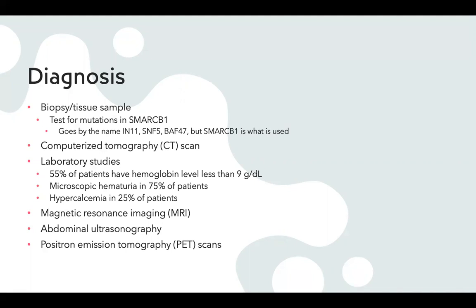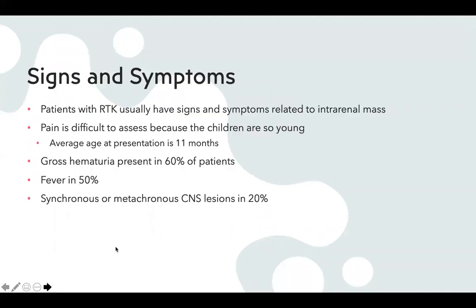They can also use laboratory studies kind of as a starter to see where they need to go from. In these laboratory studies, about 55% of patients have hemoglobin levels less than 9 grams per deciliter. They also can detect microscopic hematuria in about 75% of patients, and hypercalcemia is present in 25% of patients.